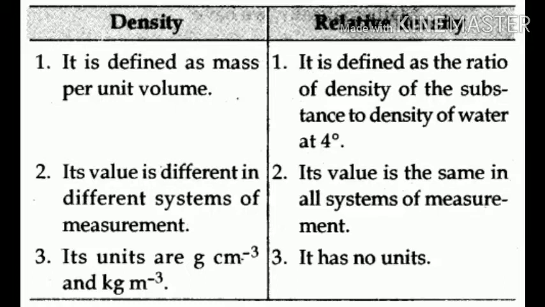Now the difference between density and relative density. The density of a substance is the mass per unit volume, that is we can give the definition as first difference, and relative density of a substance is the ratio of density of the substance to the density of water at 4 degrees C. Next we can write that density has a unit gram per centimeter cube or kilogram per meter cube, and relative density is unitless. One more difference is given in the list, you can go through that.